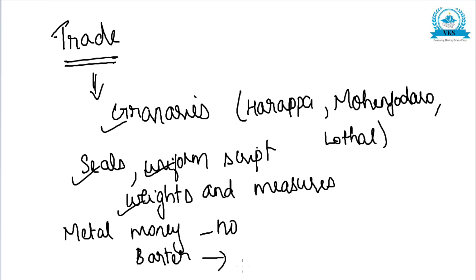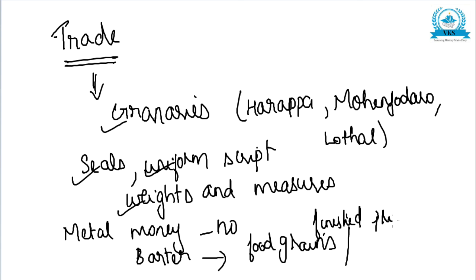In return for finished goods and food grains, they probably procured metals from the neighboring areas by boats and bullock carts.